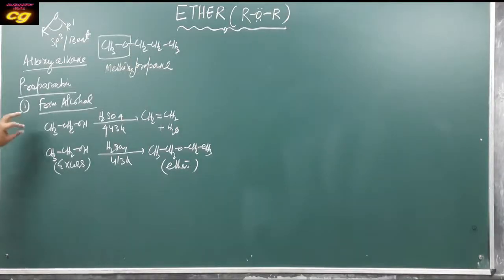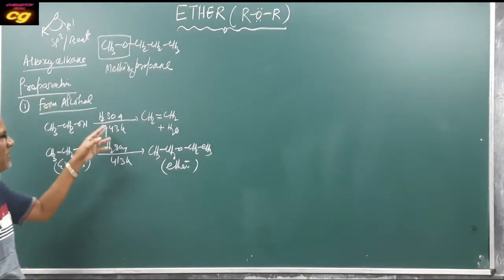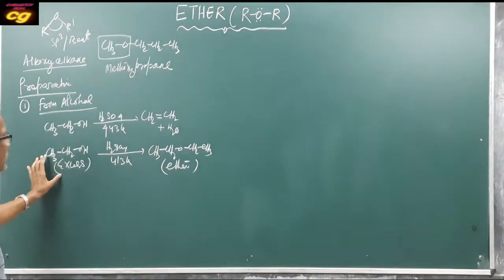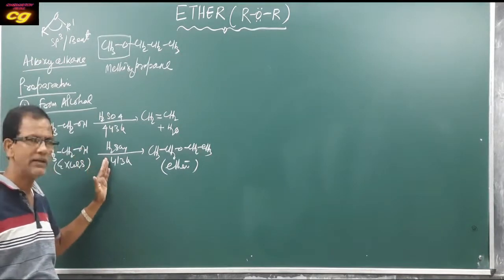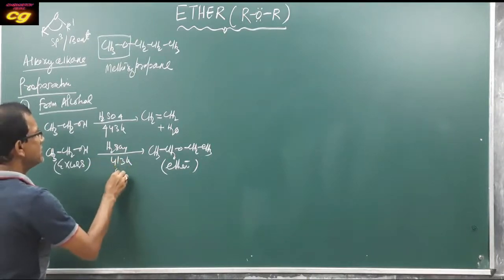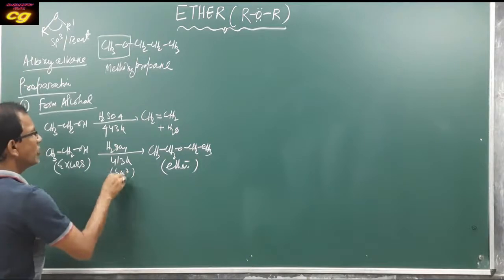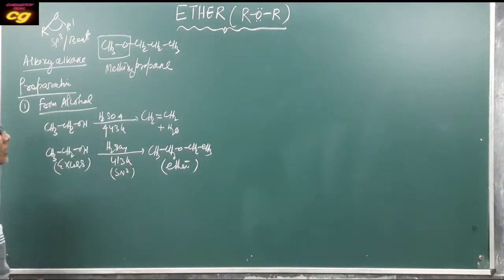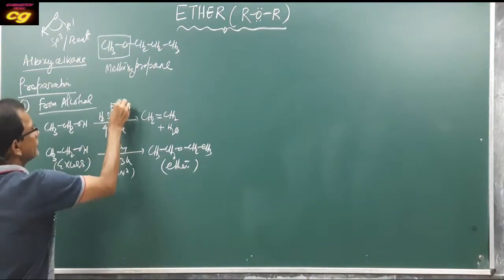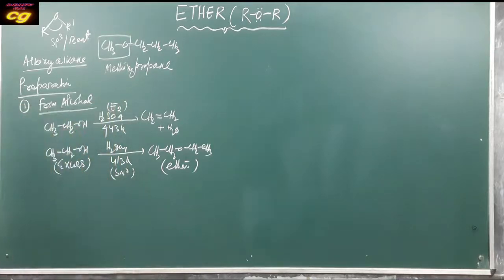So from alcohol, the same dehydrating agent produces alkene, and when you take excess alcohol, the same sulfuric acid dehydrating agent produces ether. The ether mechanism is SN2, which we have already discussed, and the alkene mechanism is E2. So this is the preparation of ether from alcohol.